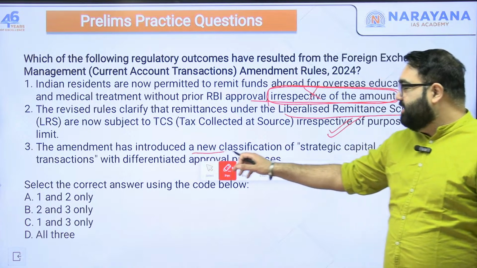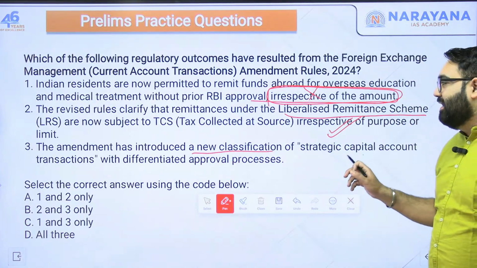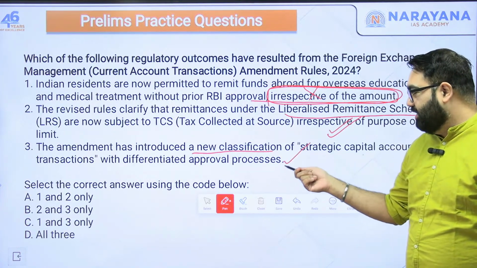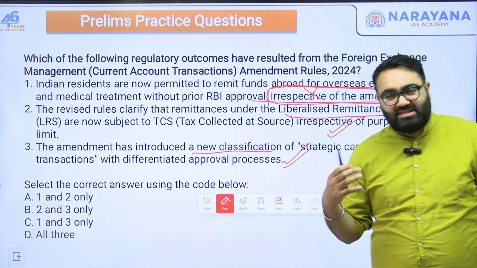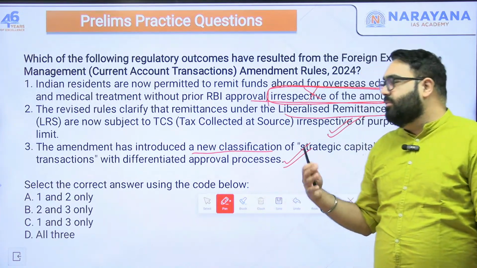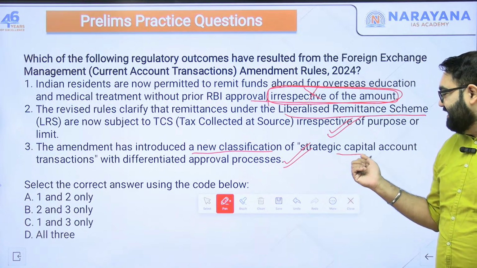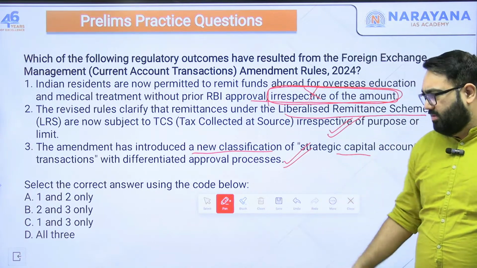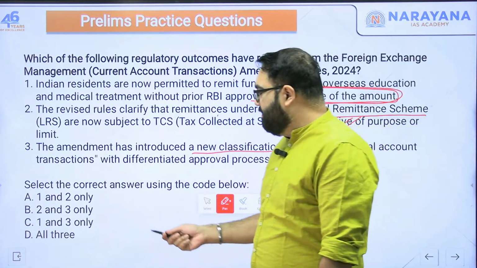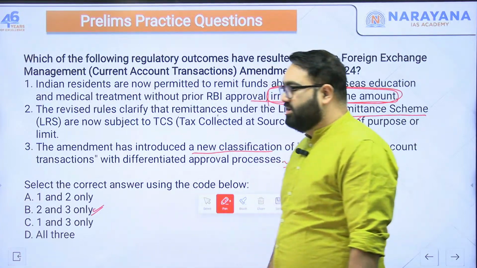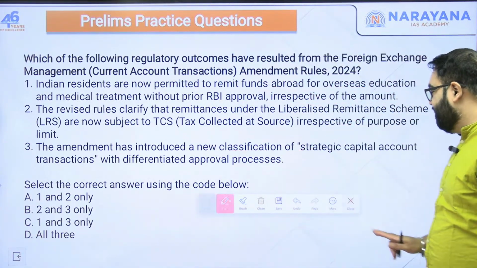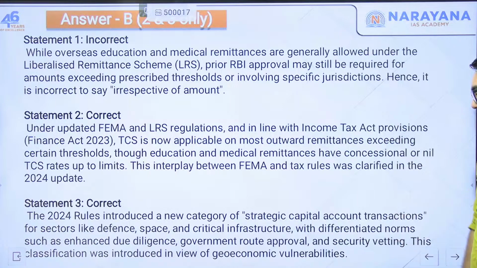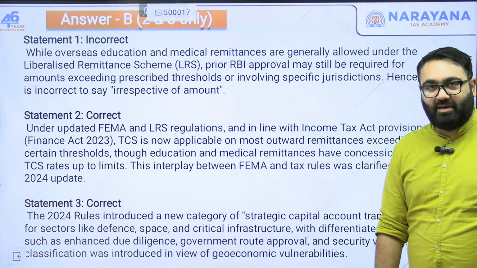The amendments have introduced a new classification of strategic capital account transactions with differentiated approval process. That is also correct. So what the amendment has done is that in certain cases, certain sectors are too important for the government. They will be strategic capital account transactions. For them, the approval process will be different. The government will look into them differently. Second and third are correct. B is the correct answer here. First is wrong because it is not irrespective of any amount. Okay, this is where, if you want, you can take a screenshot for revising it a bit later on.